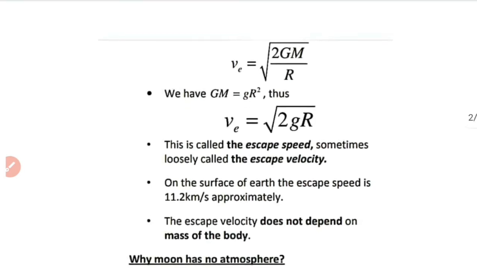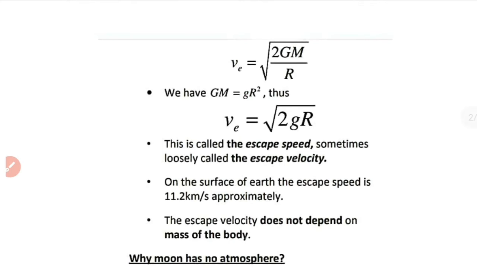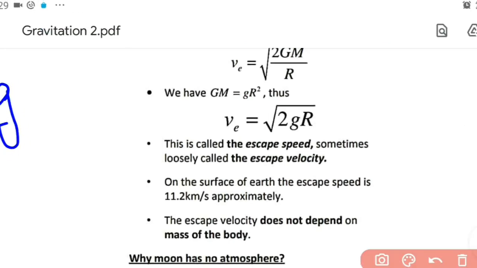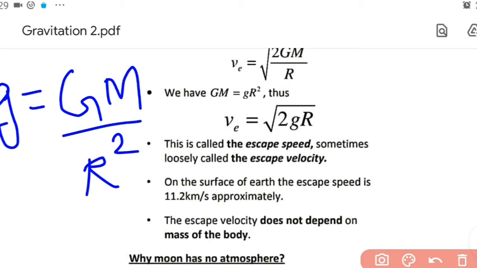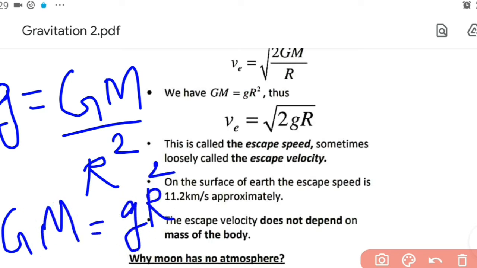Now we know the expression for acceleration due to gravity: g is equal to GM by R squared. From this equation, we can substitute for GM as g R squared.